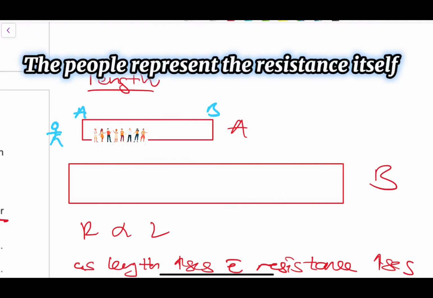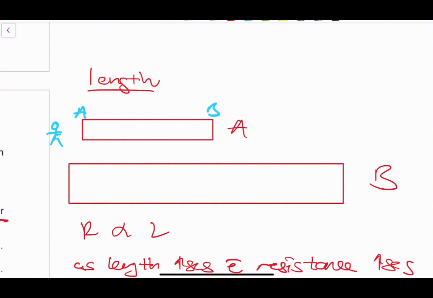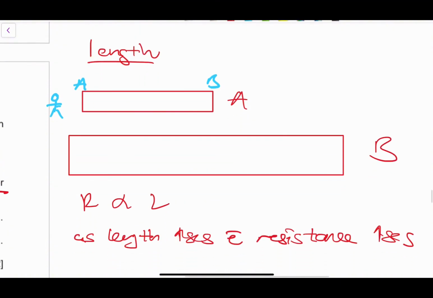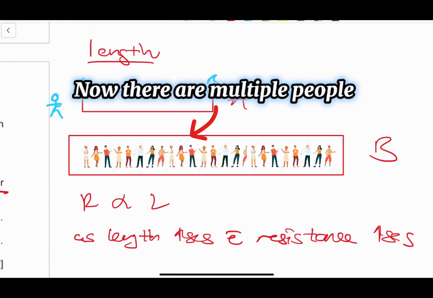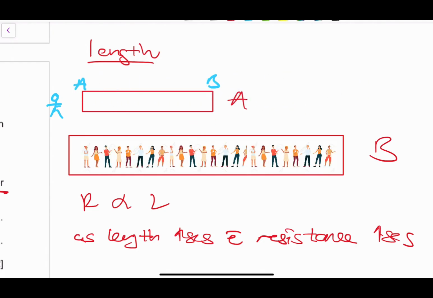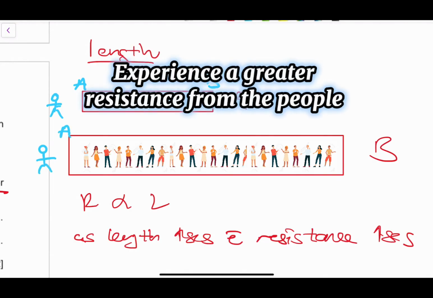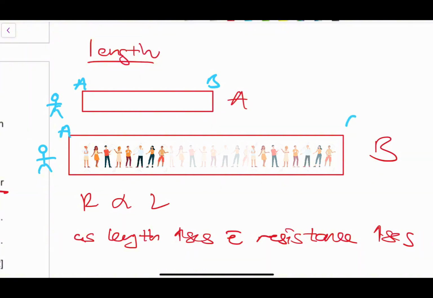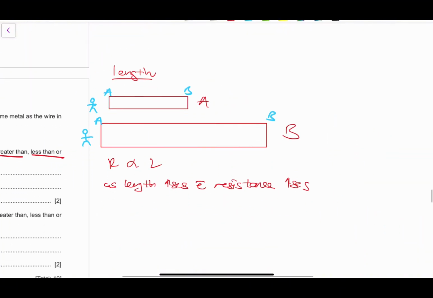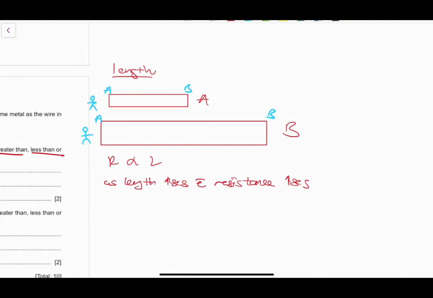As charges move from point A to point B, if it's longer, they encounter more people and experience more resistance. So that is the effect of length. As length increases, the resistance also increases.